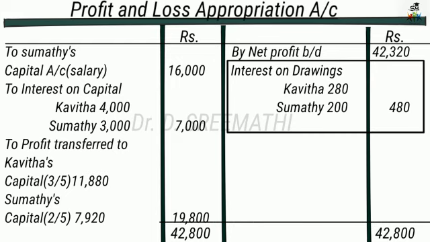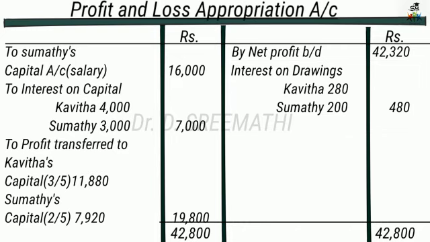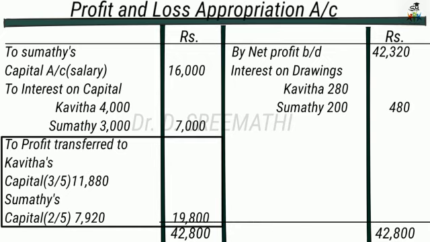Then interest on drawings, which is already given in the problem itself, that is Kavita's interest is 280 and Sumati's interest is 200. So totally 480. It is on the credit side, as it is an income to the partnership firm. So that we can balance now. The total on the credit side is 42,800. On the debit side we take the items as such and then find the balance. The balance is 19,800. So this 19,800 is the profit which has been transferred to the partners Kavita and Sumati